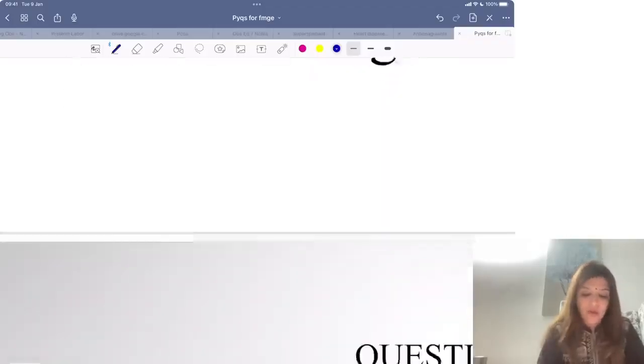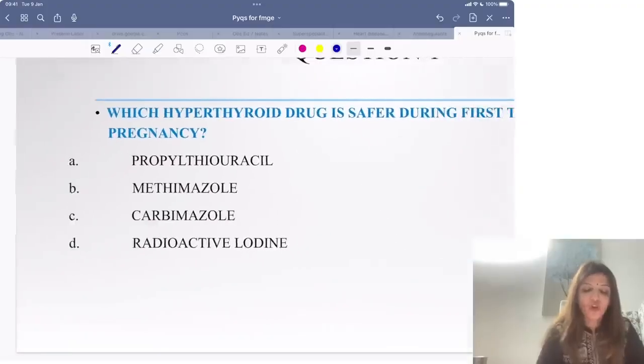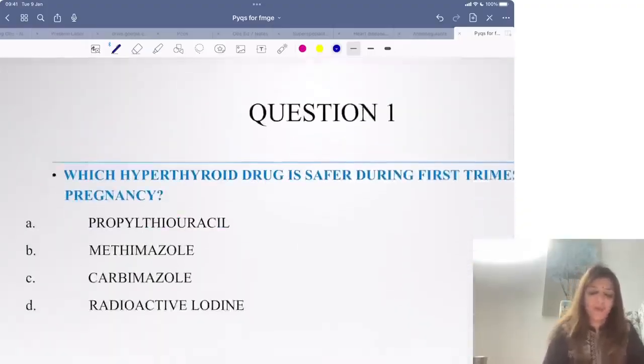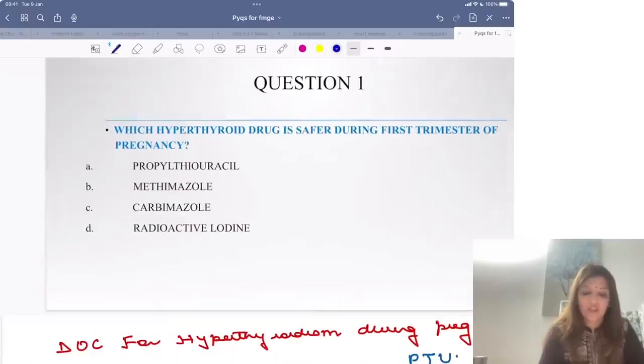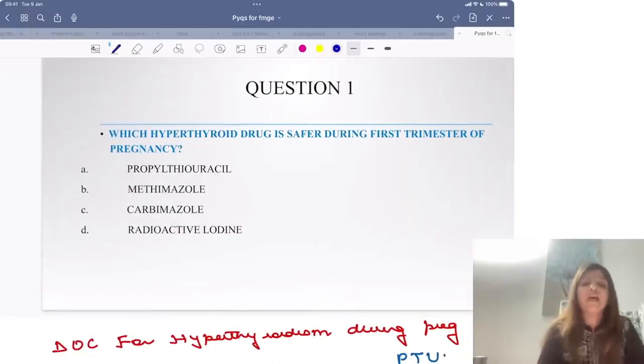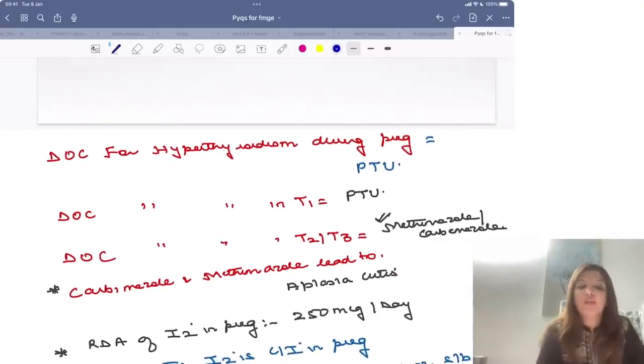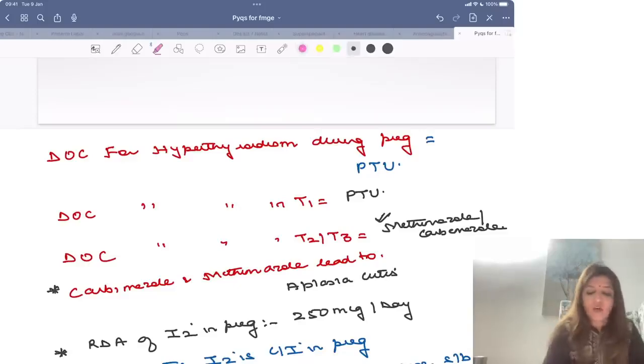Okay. So coming to your June 2022 question, number 1. Which hyperthyroid drug is safer during first trimester of pregnancy? Whenever they are talking about hyperthyroid drugs, remember, the drug of choice for hyperthyroidism in pregnancy, if it is a plain simple question, your answer is going to be propylthiouracil.